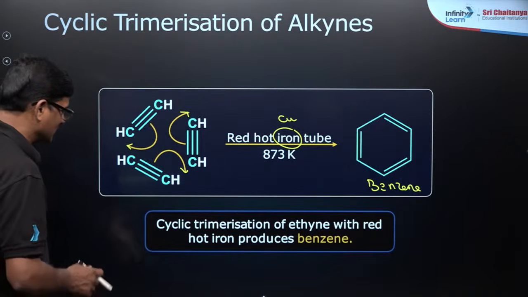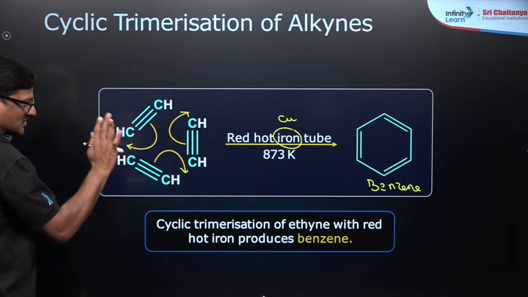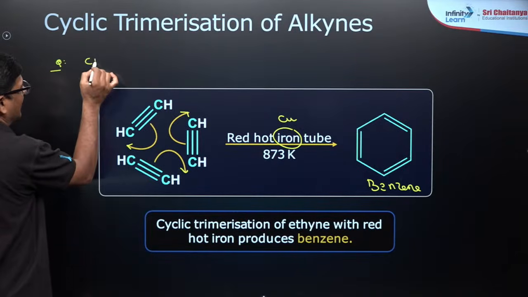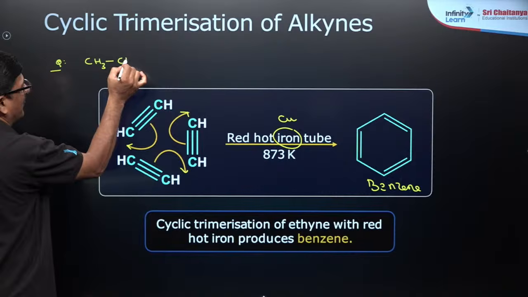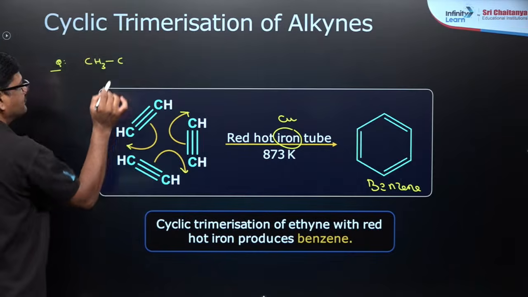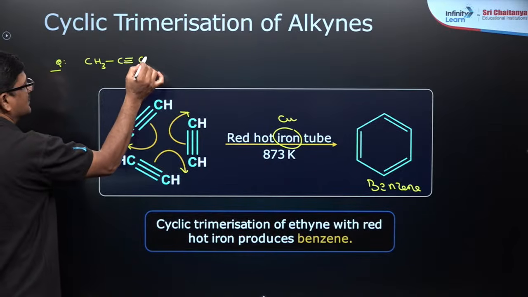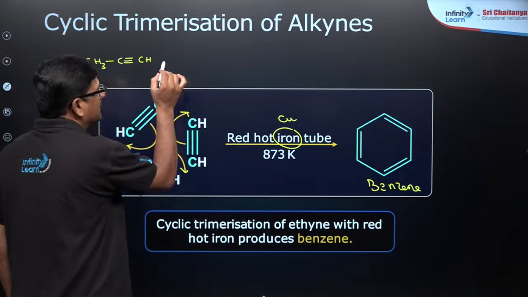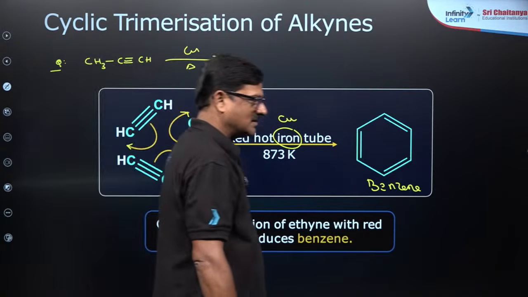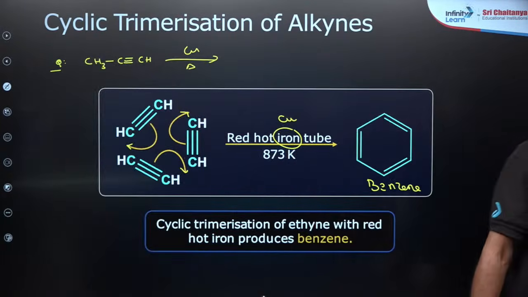And my question is, based on this, use the same logic. I can use a question based on NEET: CH3 propyne, triple bond CH, and if it is passed through a red hot copper tube, what is the product?